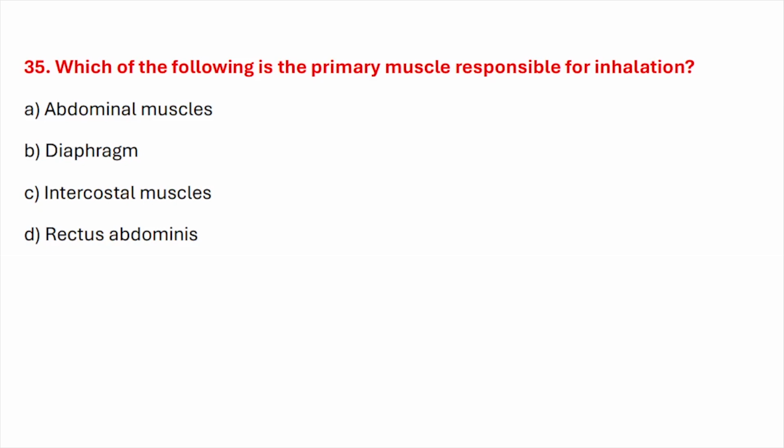Question number thirty-five. Which of the following is the primary muscle responsible for inhalation? Correct answer is option B, diaphragm.